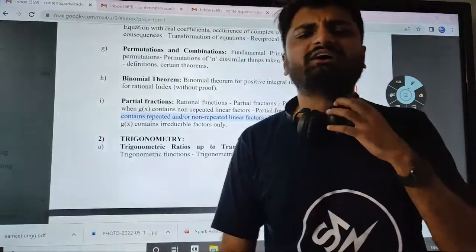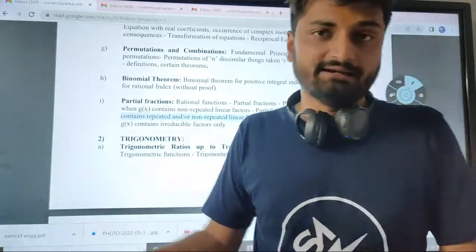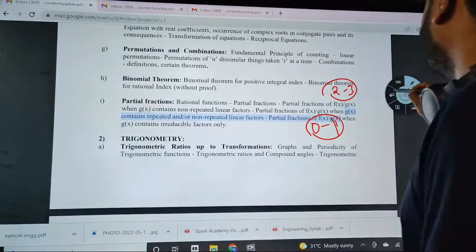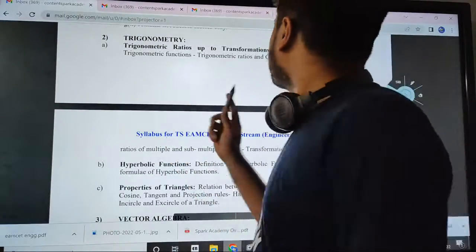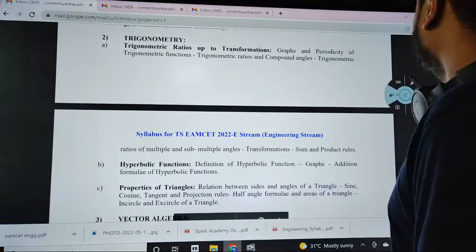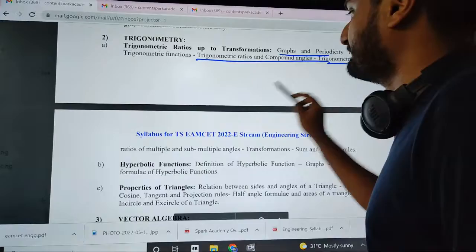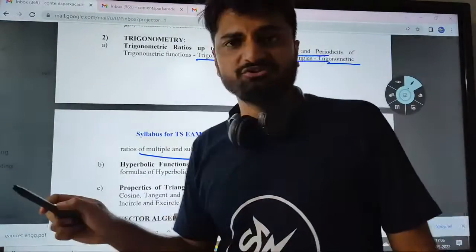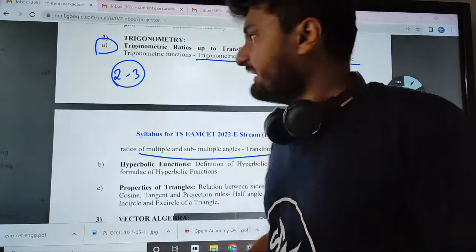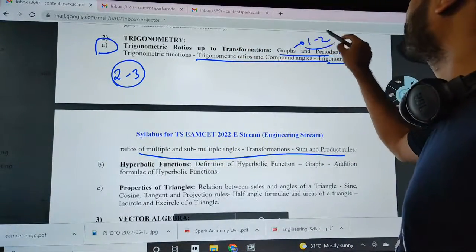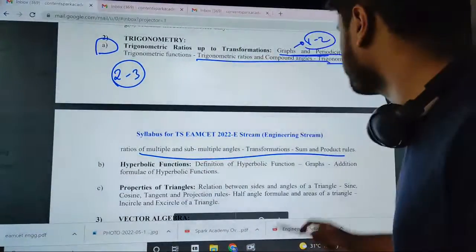Sometimes no question is asked from partial fractions, but indirectly you might use this in a few other topics like integration. So this is about algebra. Then comes trigonometry up to transformations. Mainly you have graphs and periodicity, up to compound angles, multiple, submultiple, as well as transformations. This is generally a scoring topic where you get 2 to 3 questions. Even from graphs and periodicity you can get 1 to 2 questions. So totally 4 to 5 questions you can expect up to transformations.